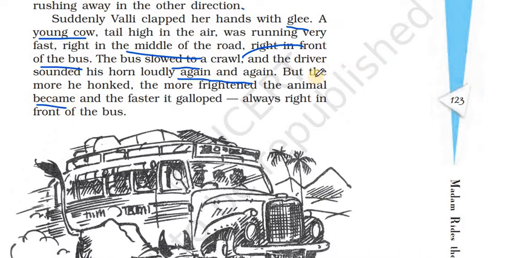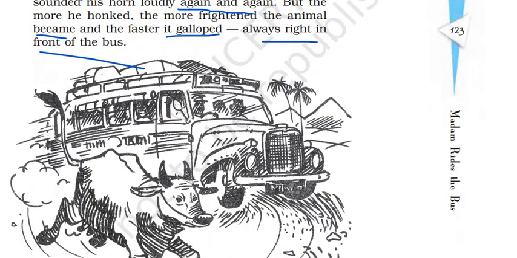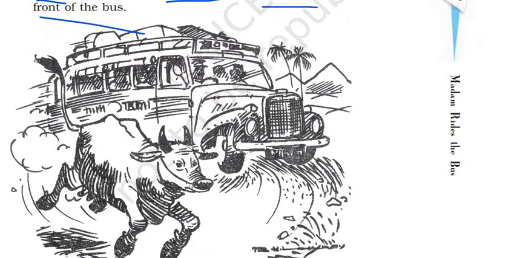Gallop means started running. So the more he pressed the horn, the more the animal got frightened, and the faster it ran right in front of the bus. So this made Valli go crazy and start laughing like anything. It was really a delightful sight for her.